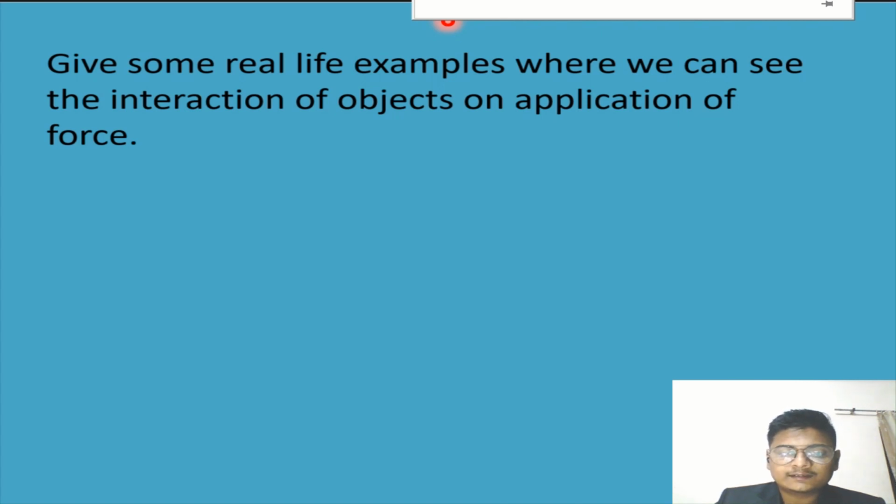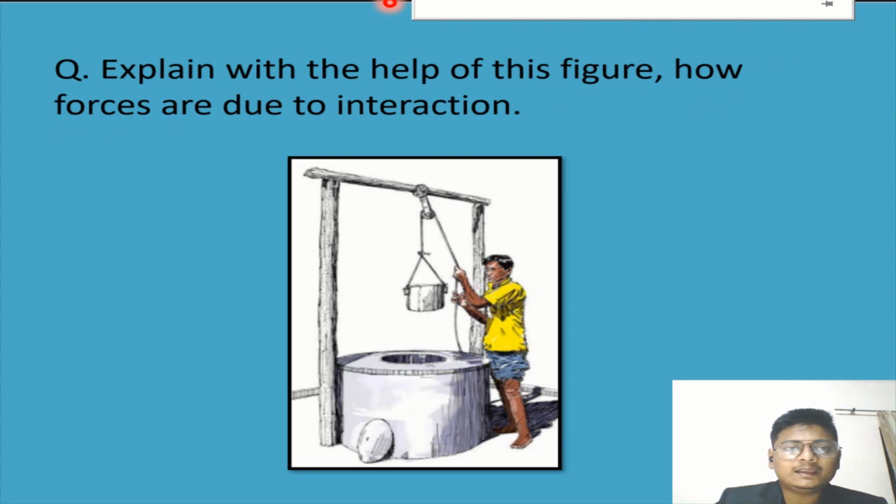When the bucket is filled with water, he is pulling the rope, which means the rope is the medium, and the interaction is between the person who is pulling and the water in the container. Like this, you have to give some examples in the comment box. Now you have to explain with the help of this figure how forces are due to interaction. Just now I have explained. If you are clear, write it down in your comment box and we will move forward.